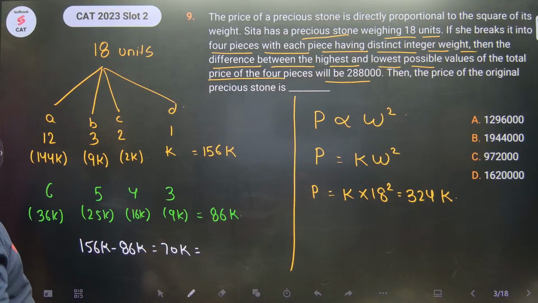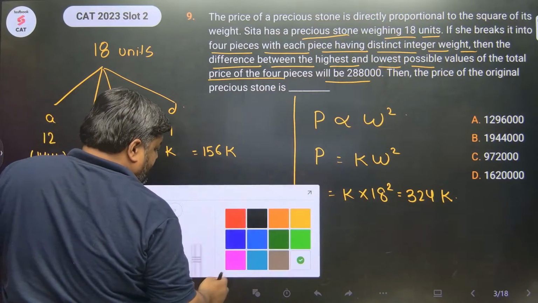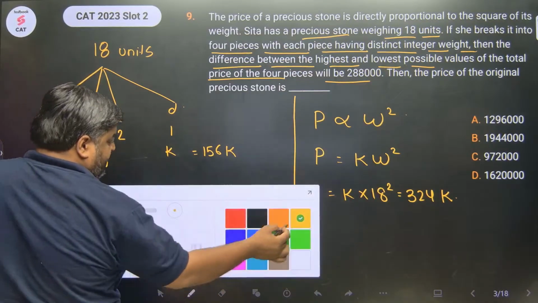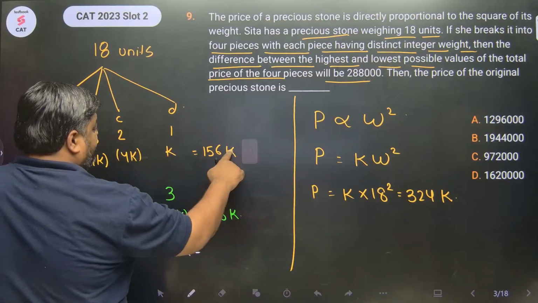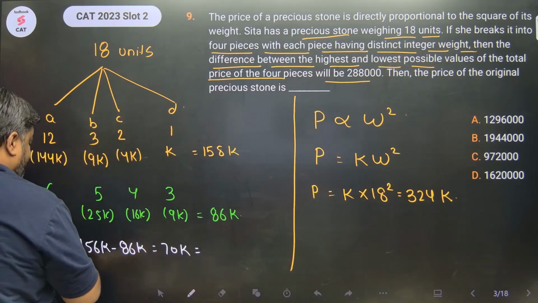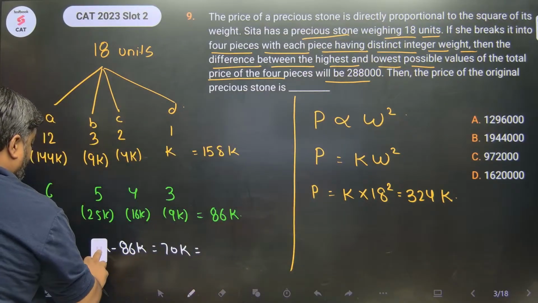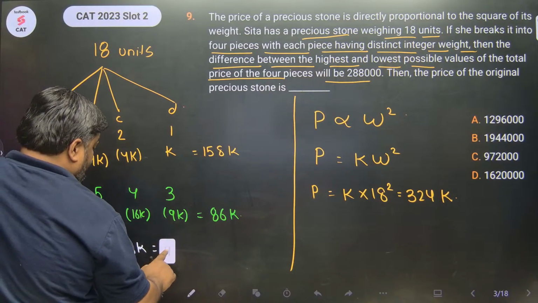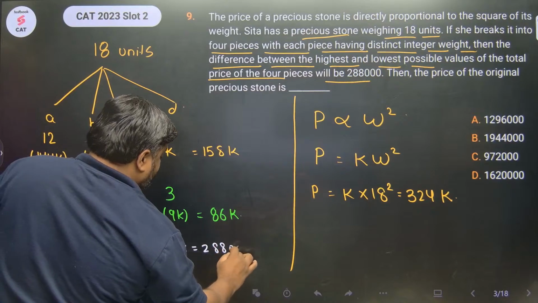Yes, 70K नहीं होना चाहिए, 72K होना चाहिए. This is 4K, sir, right? So this is 158K. And now the difference is 158K minus 86K. So this is 72K and this is equal to 2,880,000.